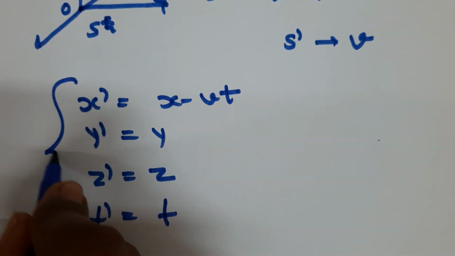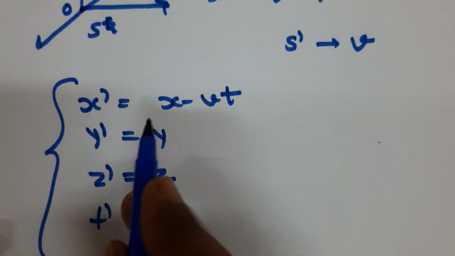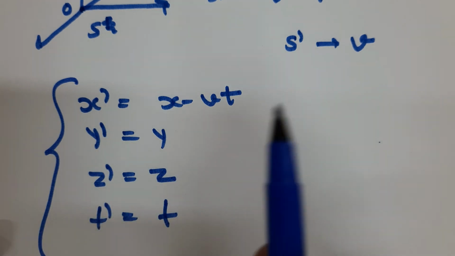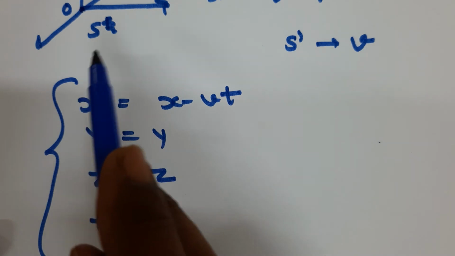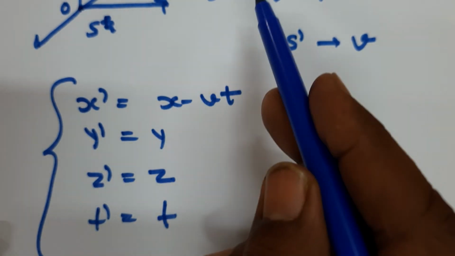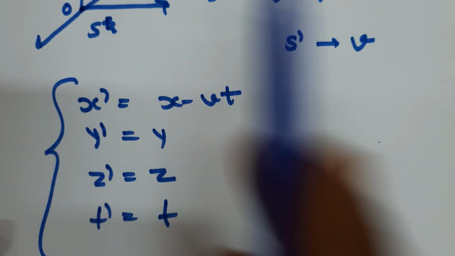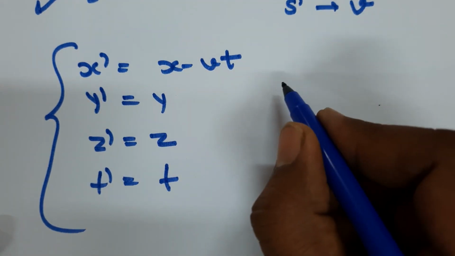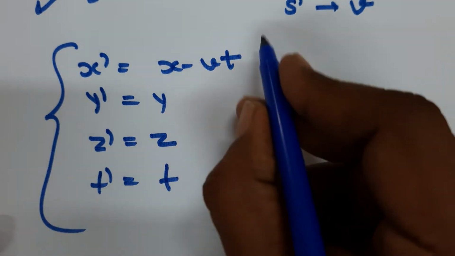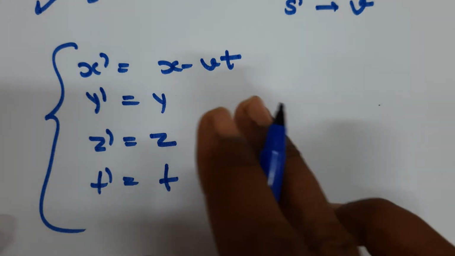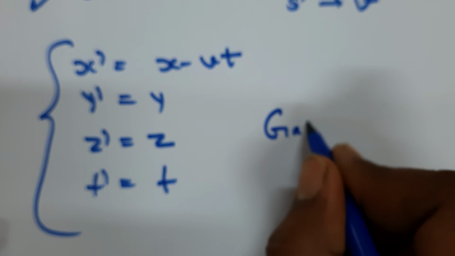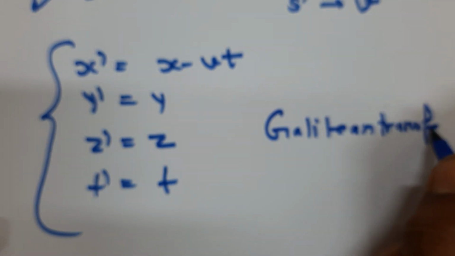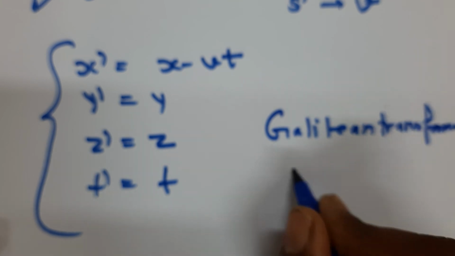This set of equations, which relates the observations of one frame of reference with the observations of the other frame of reference, is called the Galilean transformation equation.